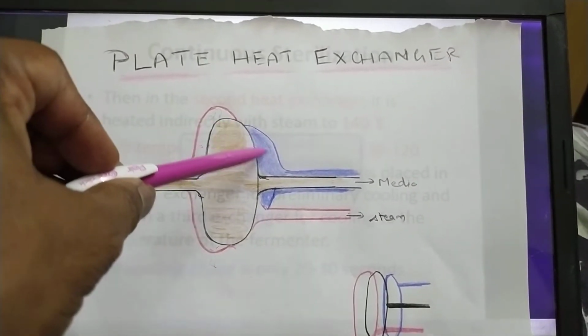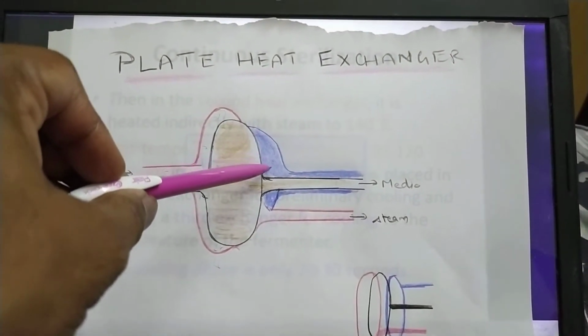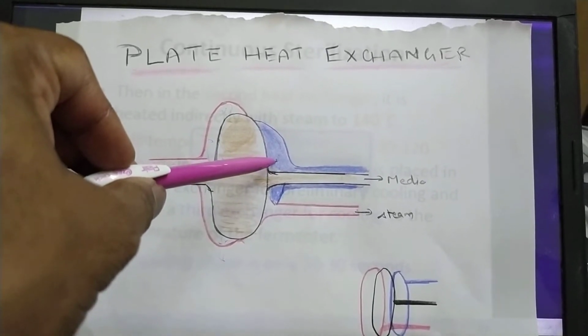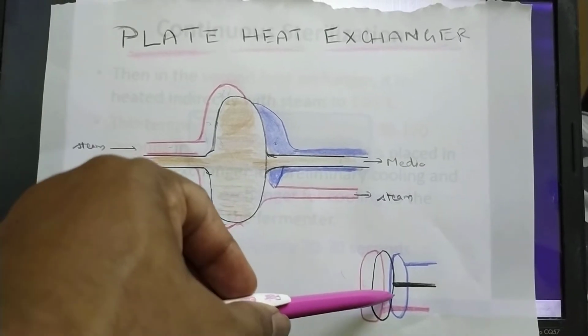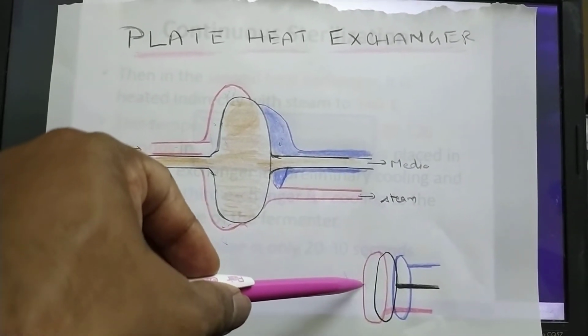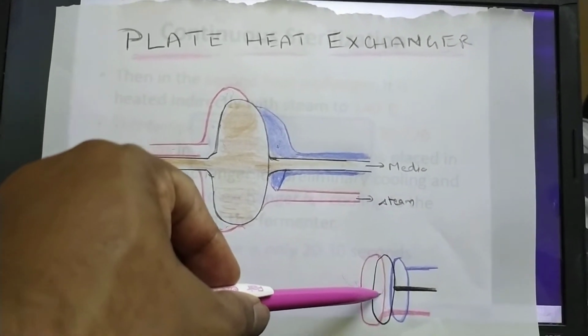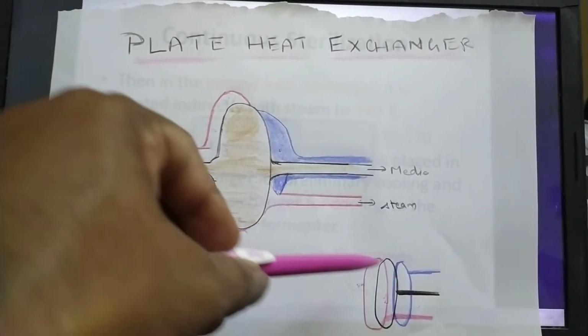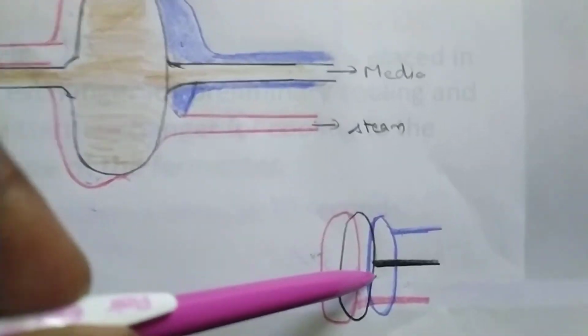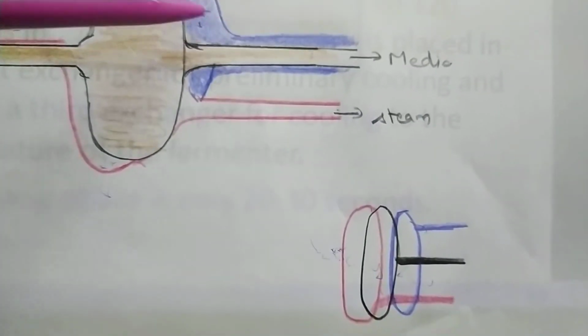Later on, I've just shown a part of the picture to understand the cooling water pipe. You can observe three plates like this: the hot steam plate, the media plate, and the cooling plate. Each one has different extended pipes.